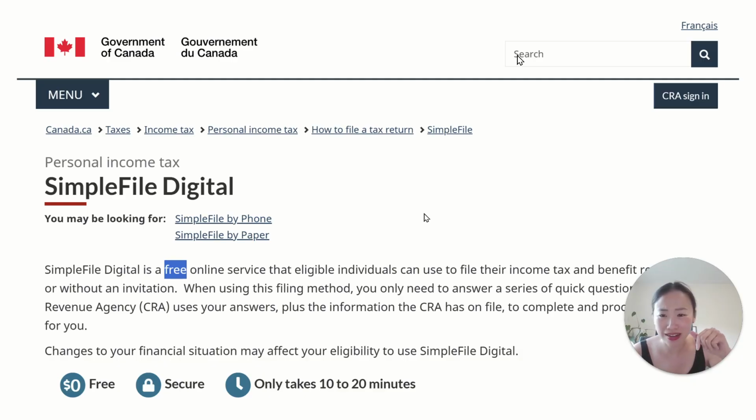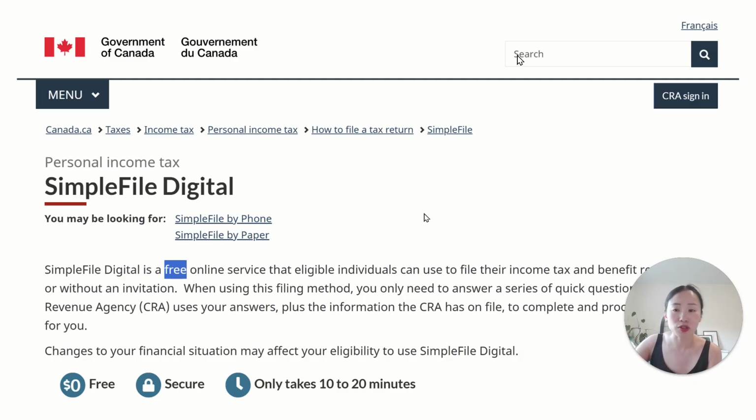I'm not sure what it is exactly now, but they are developing this because they want to encourage people who may not have the means or funds to hire a practitioner to engage in this service. It is free. It is through the CRA to get their filing done because there might be many benefits that are available that are not being accessed because the filing hasn't been completed. And that would be very unfortunate.